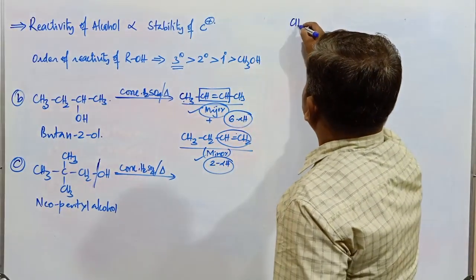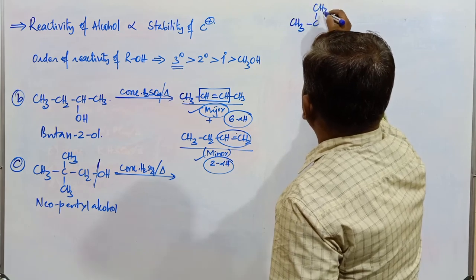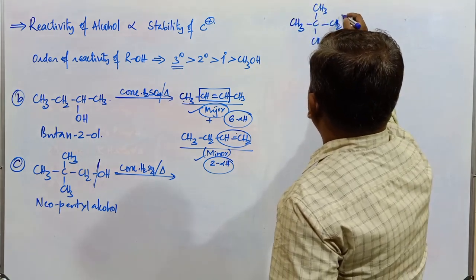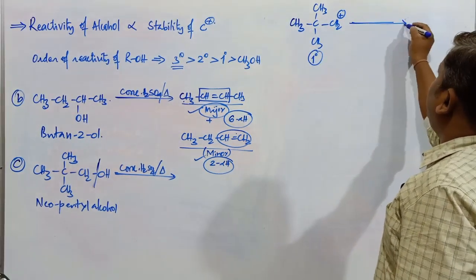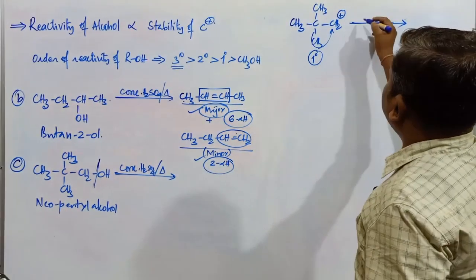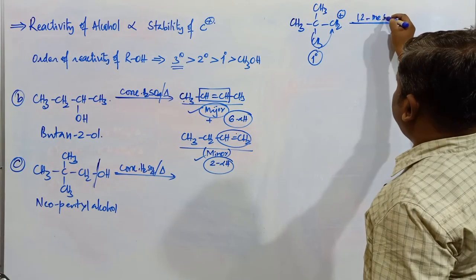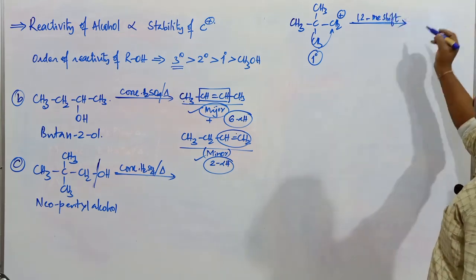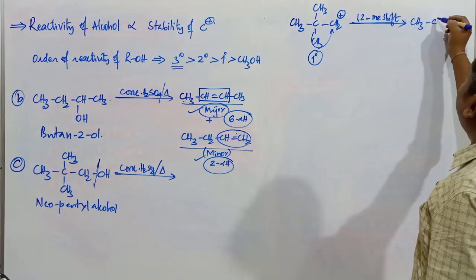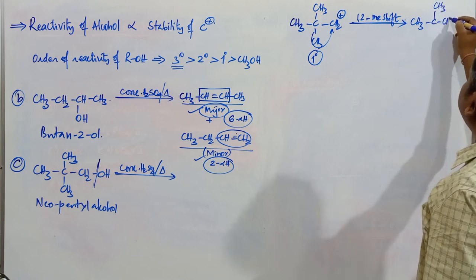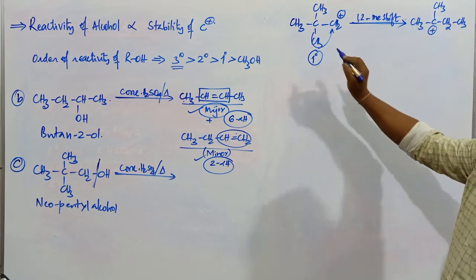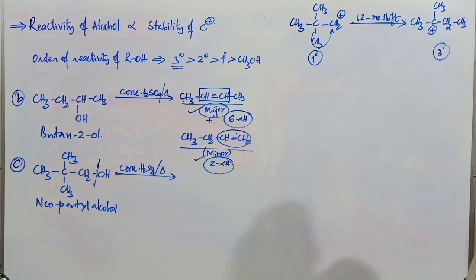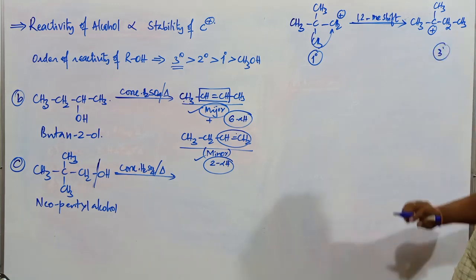First product is (CH3)3C-CH2+. This one is a primary carbocation. Primary carbocation means there is a possibility of rearrangement. A 1,2 methyl shift takes place. It is (CH3)2C+-CH2CH3, with the positive charge on the tertiary carbon. The earlier one is a primary carbocation, this one is a tertiary carbocation. Tertiary carbocation is going to be the more stable carbocation.